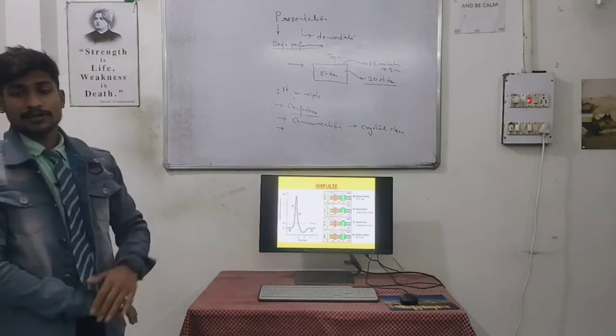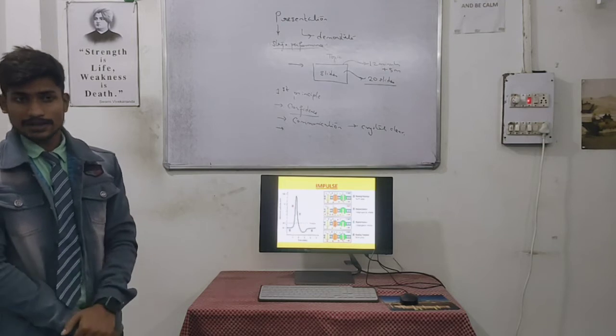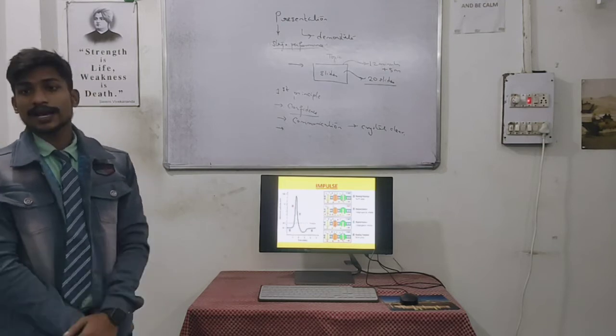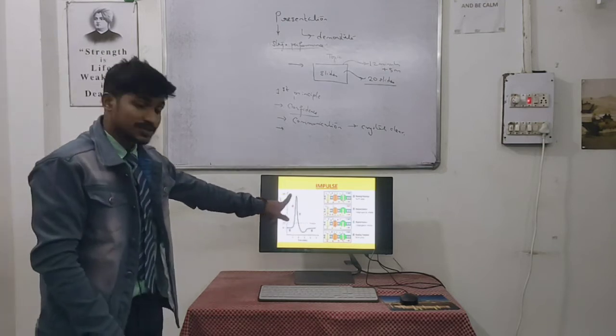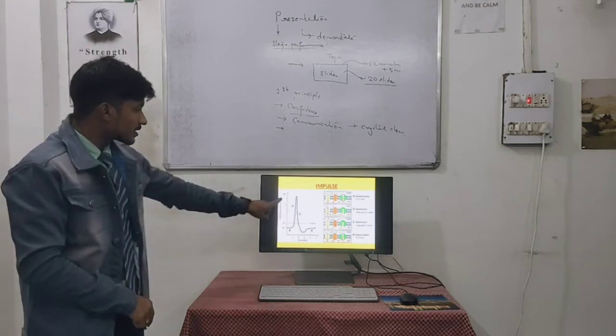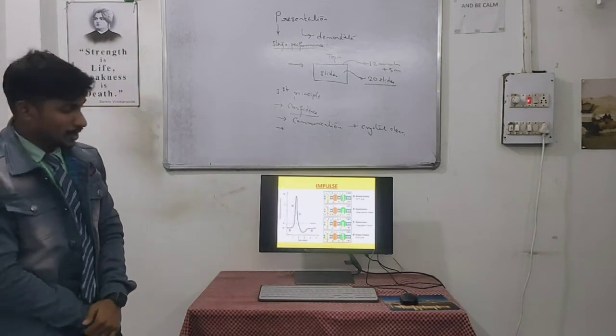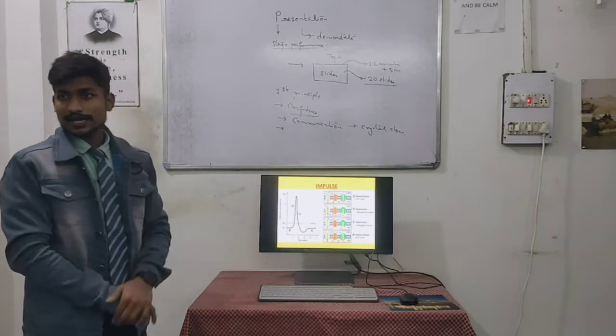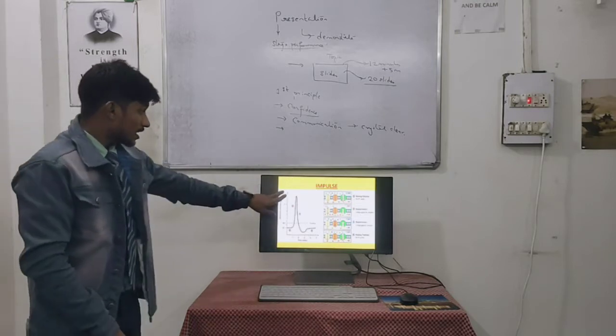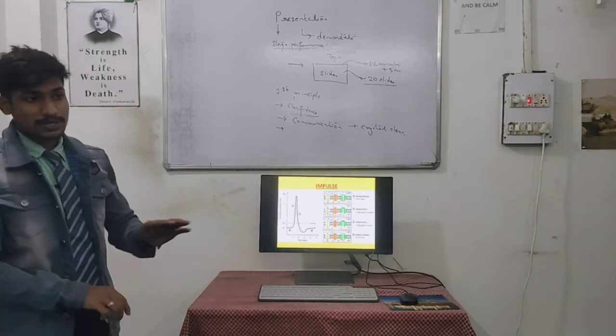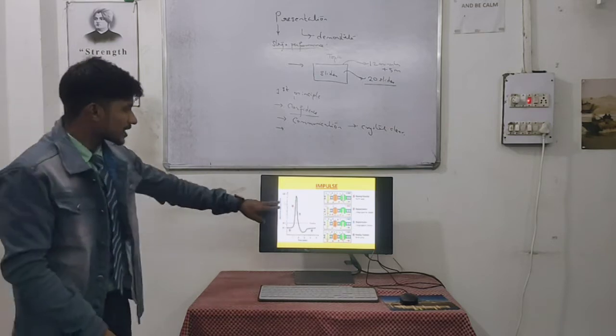So now what happens is the voltage gated channel, which only opens when the voltage reaches a certain point, that is plus 30 millivolt. When it happens, the voltage gated channels get opened, and the influx of sodium ions is put to a stop.